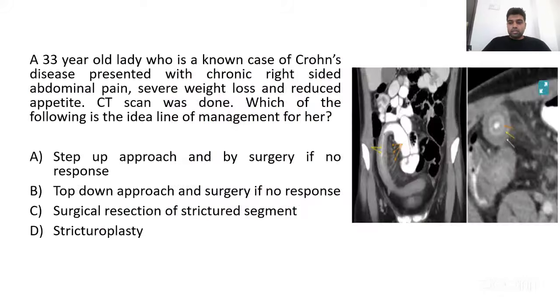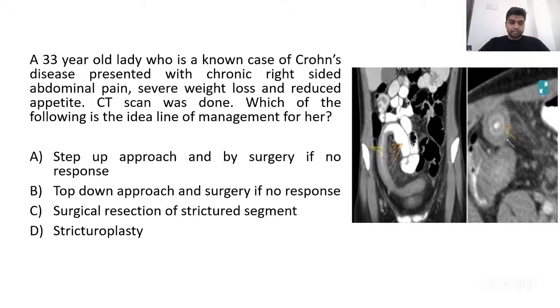Right. So actually, we were not able to find the exact CT that was asked in INI SS, but we found a similar CT. So this question was a case scenario: a 33-year-old lady who is a known case of Crohn's disease presented with chronic right-sided abdominal pain, severe weight loss, and reduced appetite. CT scan was done, and it is shown here. Which of the following is the ideal line of management for her?